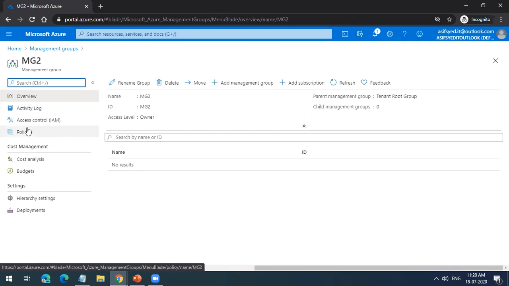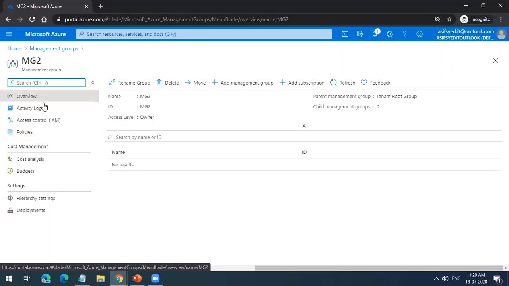If any user is getting added to a management group, irrespective of which level he is getting added, he will by default become the owner of the subscription of the root group. Yes, yes.